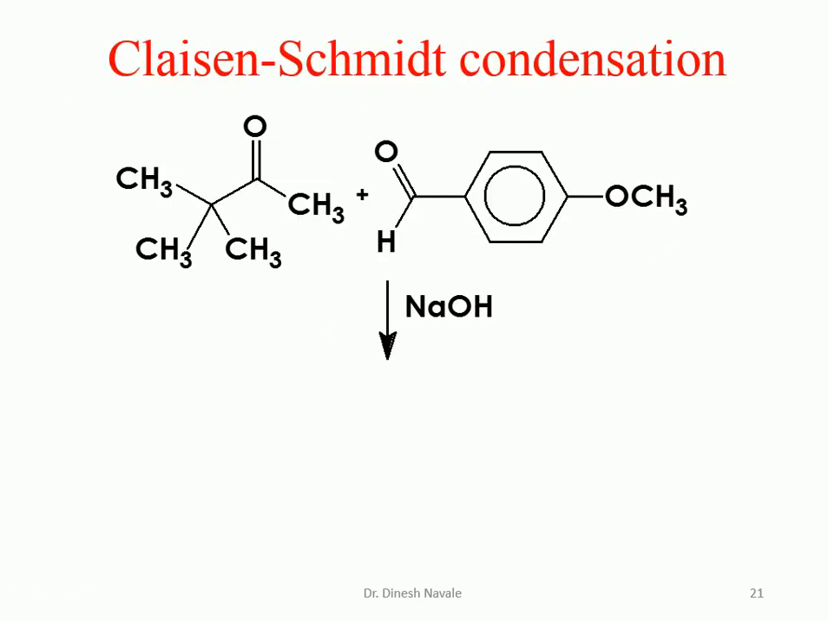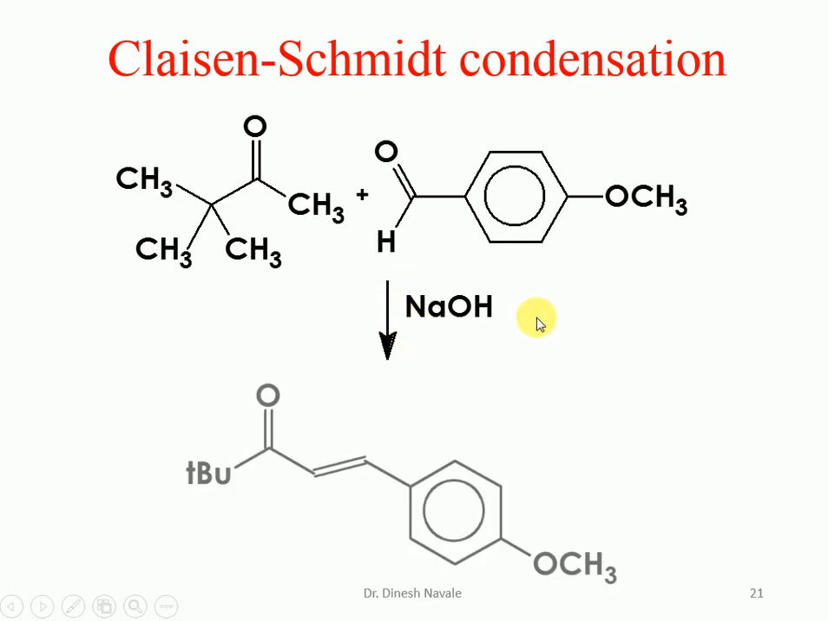So in the Claisen-Schmidt reaction, this is the aromatic aldehyde which does not contain an alpha hydrogen atom, it is 4-methoxybenzaldehyde. Another aldehyde or ketone, especially a ketone which contains the alpha hydrogen atom, on reaction with a base, sodium hydroxide, will give the formation of the Claisen-Schmidt condensation.